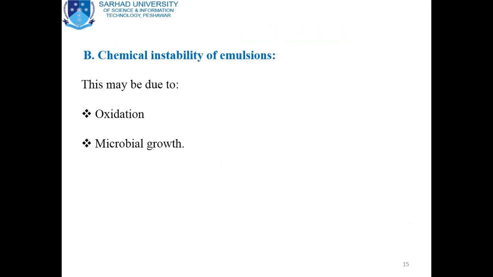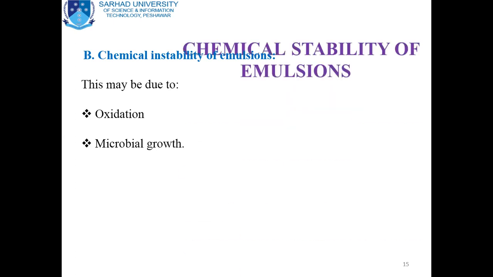The second class of instability is termed chemical instability of emulsion. Definitely it will bring about chemical changes in the pharmaceutical emulsion. This may be due to oxidation, this may be due to microbial growth, and there are certain other chemical changes that occur in the pharmaceutical emulsion.